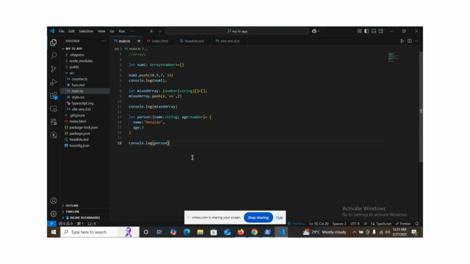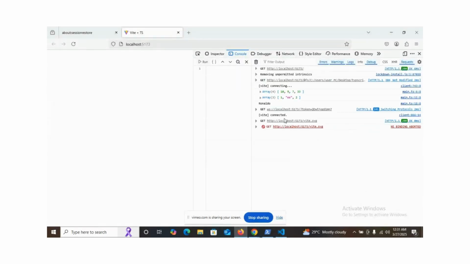It's pretty easy. But I can decide to call person.name, in JavaScript we do this, and I also can call person.object. I'll get exactly Ronaldo, which is here. It's nice, I like what is there.